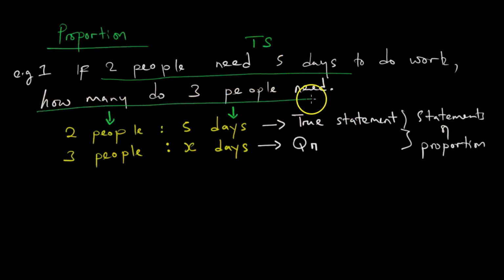How many do 3 people need? This will be our question. Saka mastatements aya tinotongomatora muquestion yacho. We just have to make sure kuti maunits akafanana ari kuwanikwa ku the same side. So kana takuiweka, it's simply going to be 2 over 3 is equal to 5 over x.